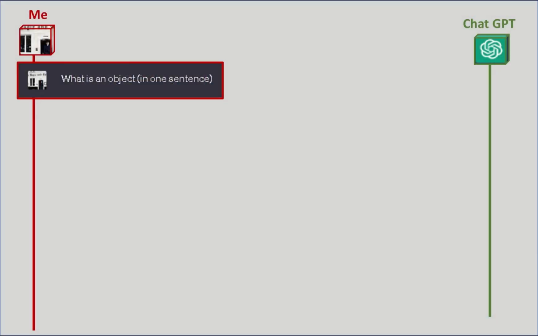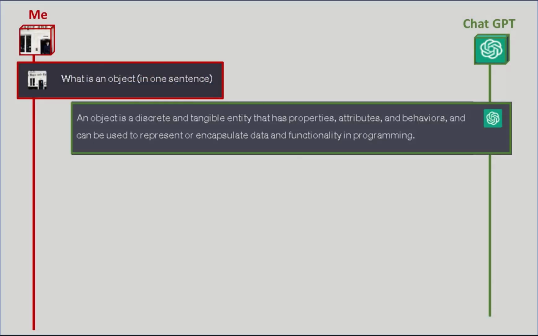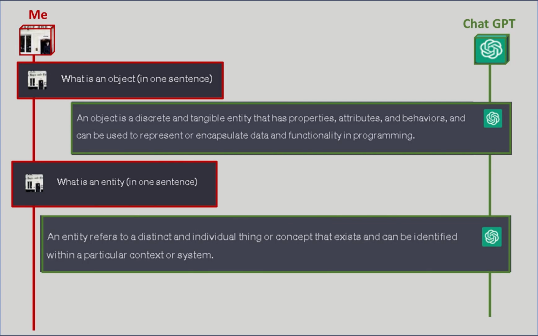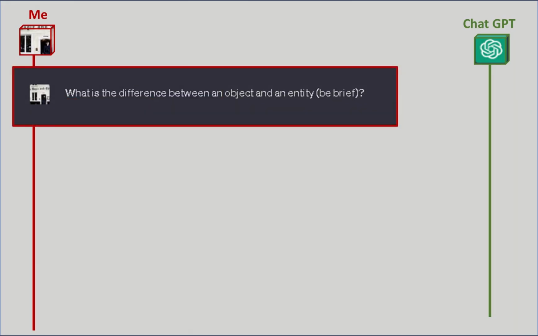So ChatGPT, what is an object? An object is a discrete and tangible entity that has properties, attributes, and behaviors, and can be used to represent or encapsulate data and functionality in programming. Great. Now, what is an entity? An entity refers to a distinct and individual thing or concept that exists and can be identified within a particular context or system. So what is the difference between an object and an entity?